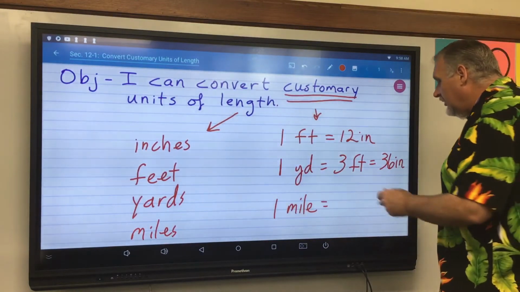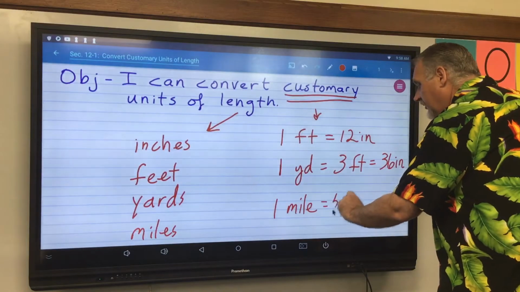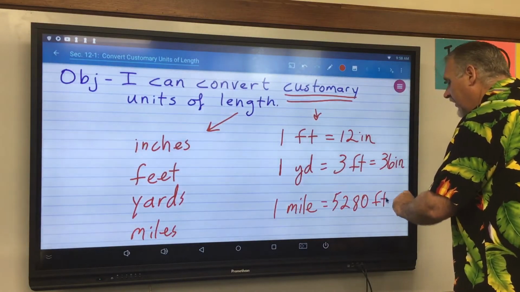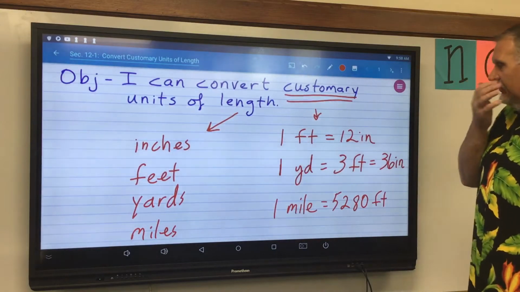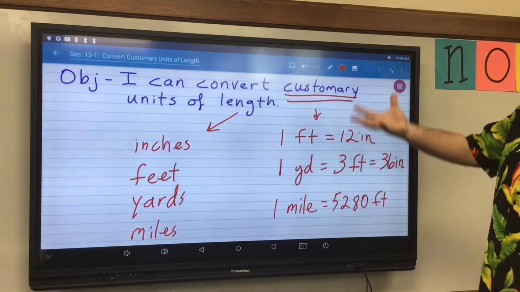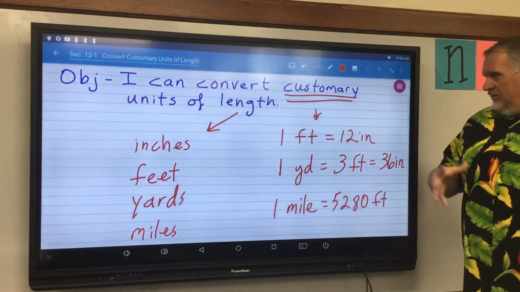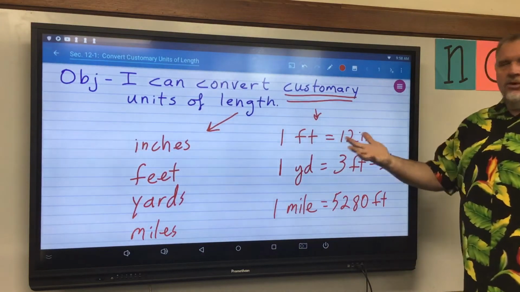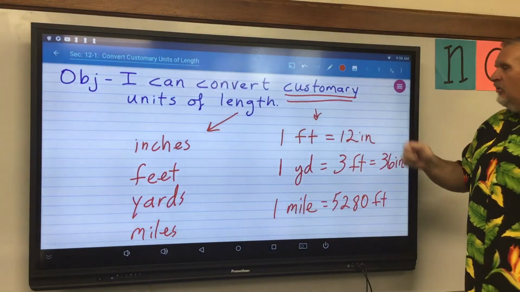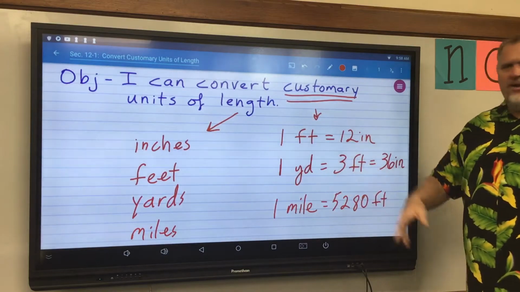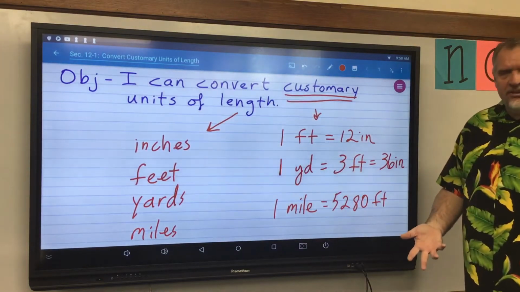A mile is 5,280 feet. And that's what makes the customary system so annoying, is you have these random relationships. 1 foot, 12 inches, 1 yard, 36 inches, or 1 yard, 3 feet, and then 1 mile, 5,280 feet.